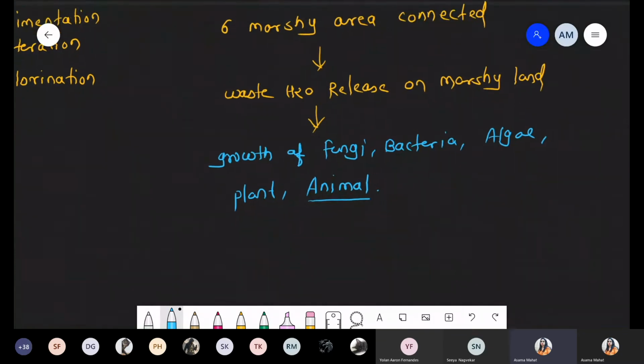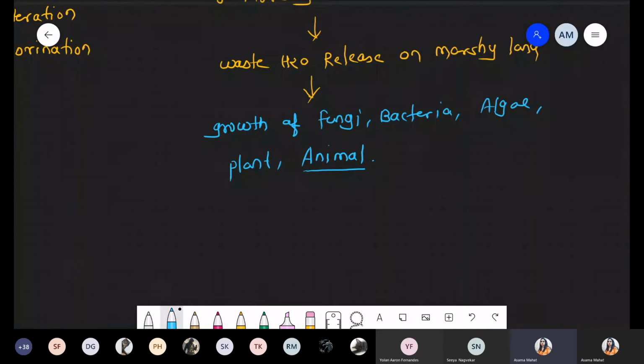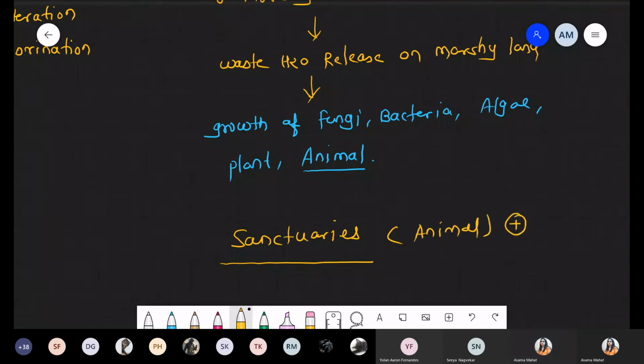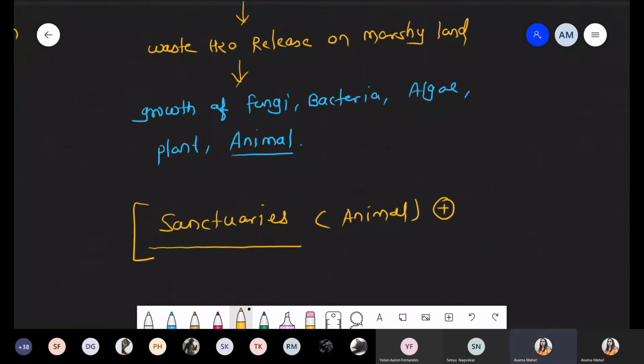Now what happened? They are showing growth, but in this condition we remember one thing, that these are responsible on that marshy area. Definitely there is growth of plants and animals, but more animals are present. That's why, is this any question? What develops on the marshy area? So remember there is a development of sanctuaries. And when we are talking about these sanctuaries, it means that there is a presence of animals in the marshy area.